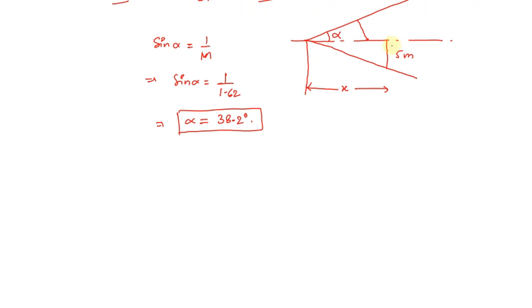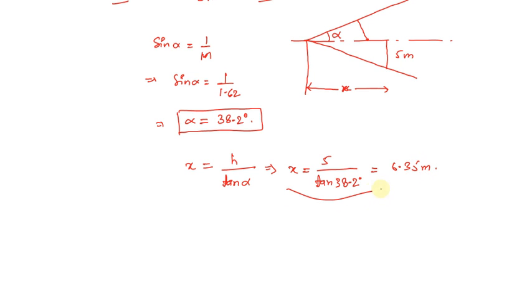Now let us draw the same parameters just as above in the picture. This was the distance 5 meter, this was the distance x, and this was the semicone angle, that was alpha. Now we're going to use geometry in this, and what we're going to get is x equals h upon tan alpha. That means x will be equal to 5 meter upon tan 38.2 degree. So if we simplify it, we'll get 6.35 meter as the answer.